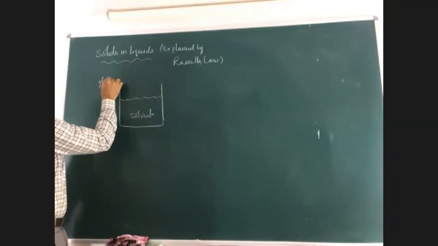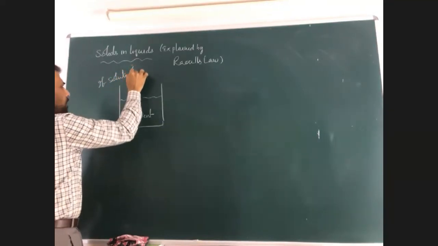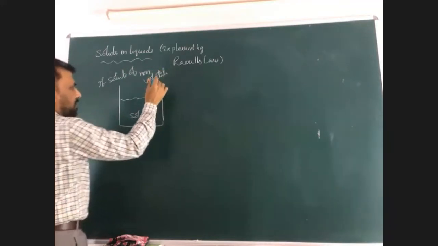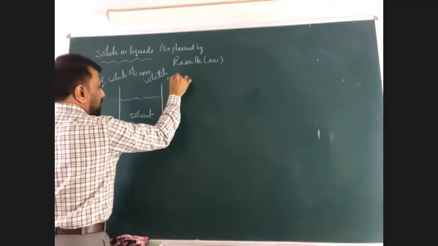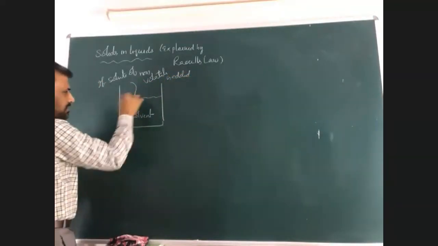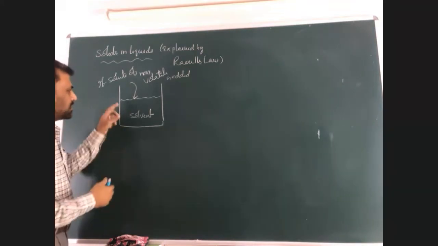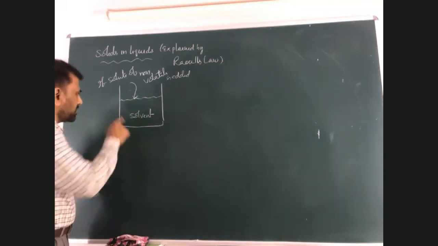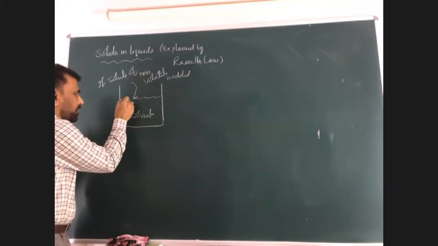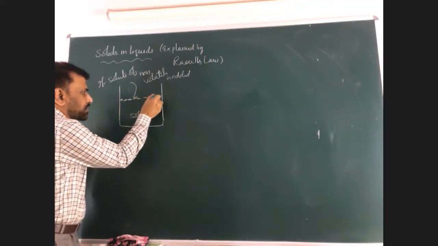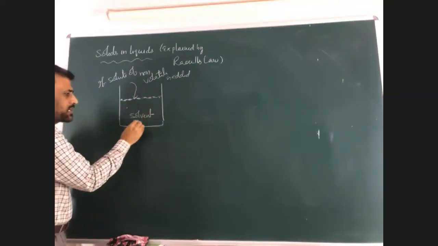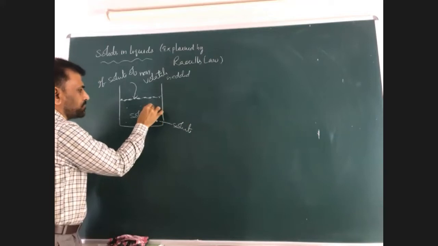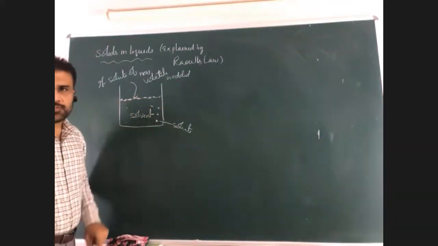If a non-volatile solute is added, what is the meaning of volatile? Evaporating. Then what happens to the solvent molecules on the surface? The solvent molecules on the surface will decrease. Why? Because the surface is also occupied by solute molecules like this. Because we are adding sugar, not only on the surface, here also sugar particles will be there. That is the solute. These dots are solute particles. So what happens to the evaporating rate of the solvent?